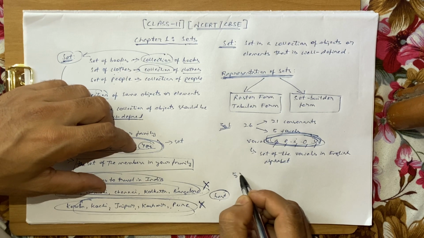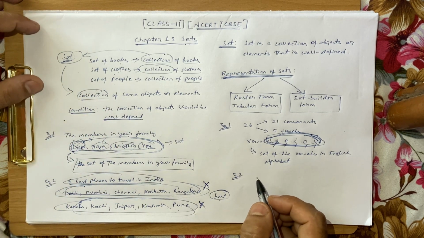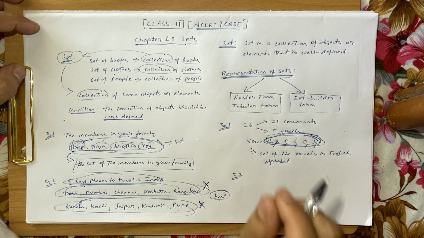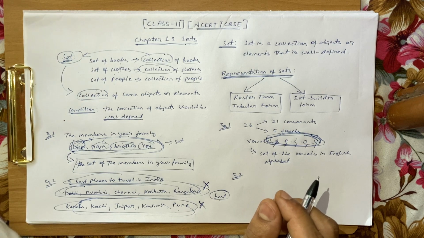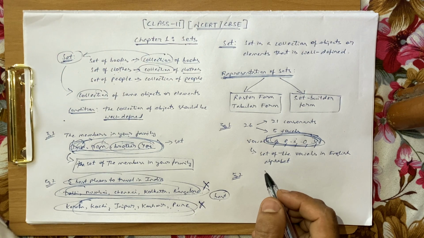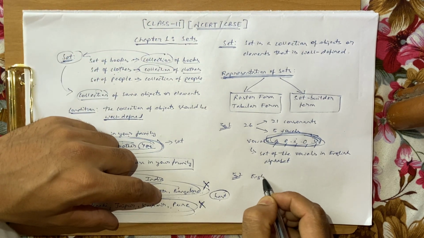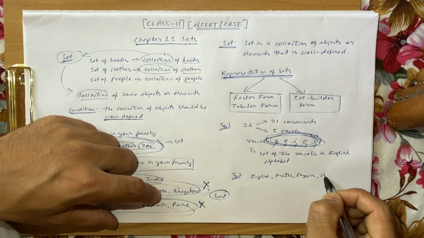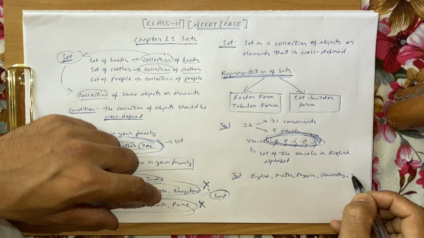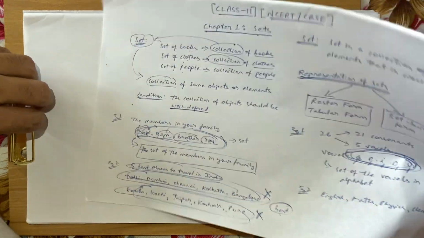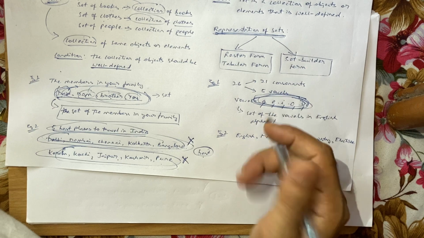Now let's take example number 2. Tell me the names of subjects you have in class 11. If I consider that all of you watching this video now is a student of class 11 science, then your subjects are what? Try to think about it. The subjects are English. All of you have English. Then you have maths. Then you have physics. Then you have chemistry. And then you have one elective subject, right?